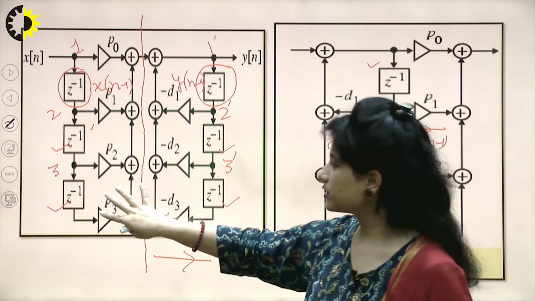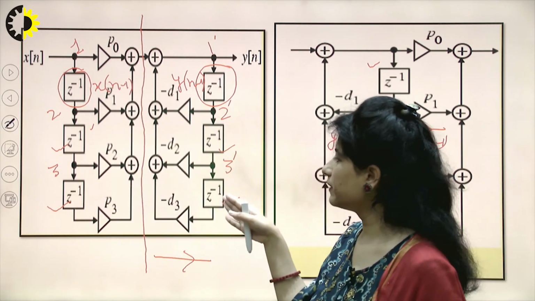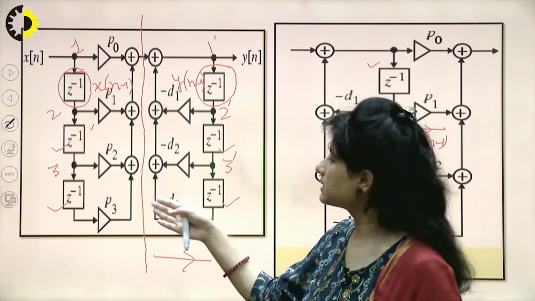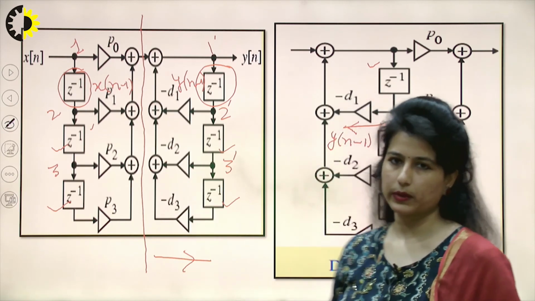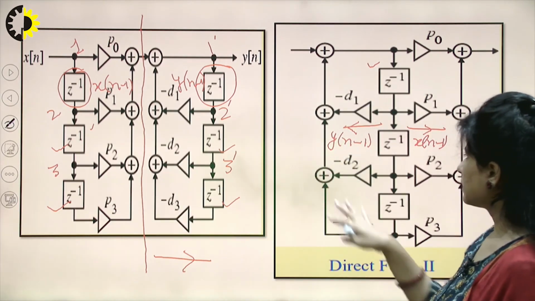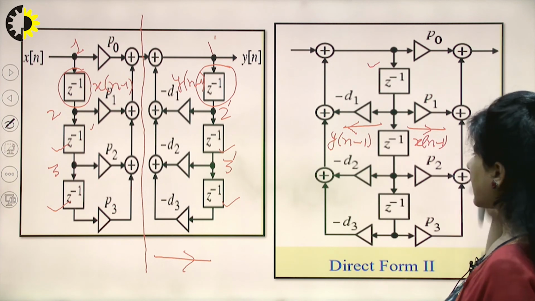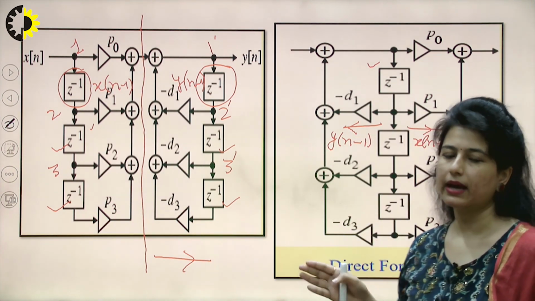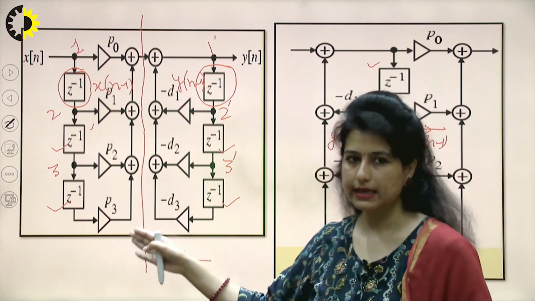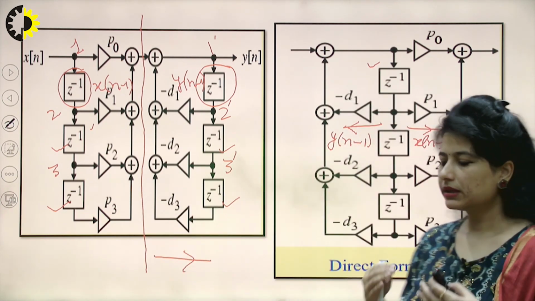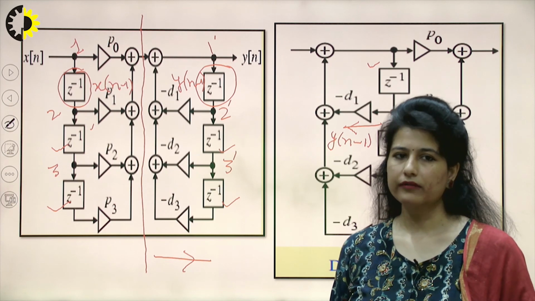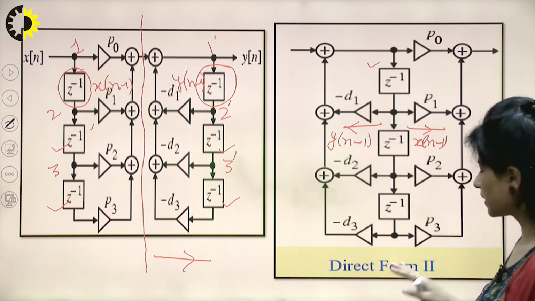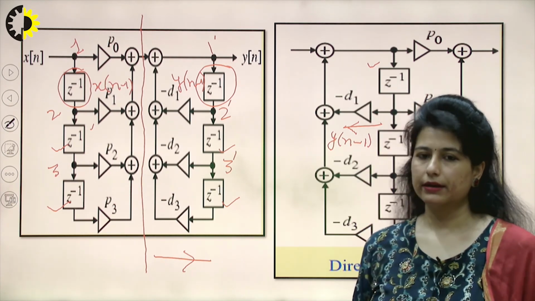Here in the first structure I see 6 delay elements and 6 adders as well. When I am drawing this particular circuit, I have the same number of adders, but I can see that the number of delay elements has been reduced by half. Here we were using 6, here we are using 3. So in this way we are reducing the number of delay elements. So this is the advantage of my direct form 2.